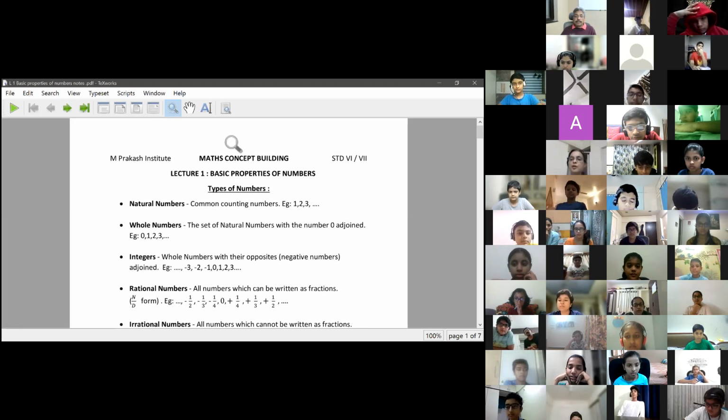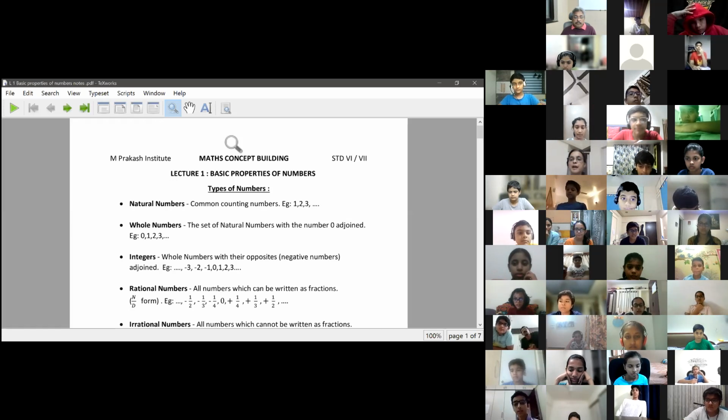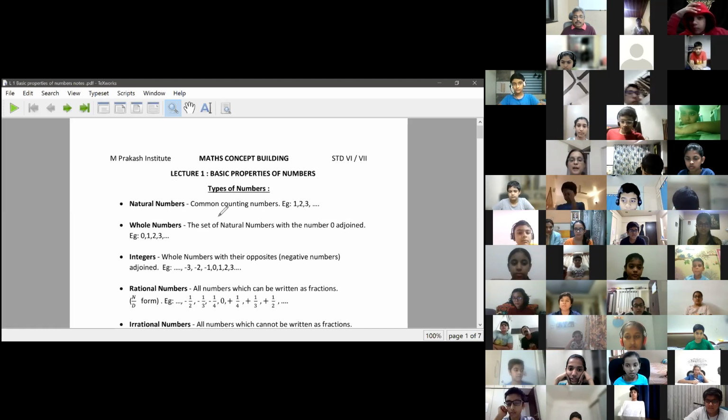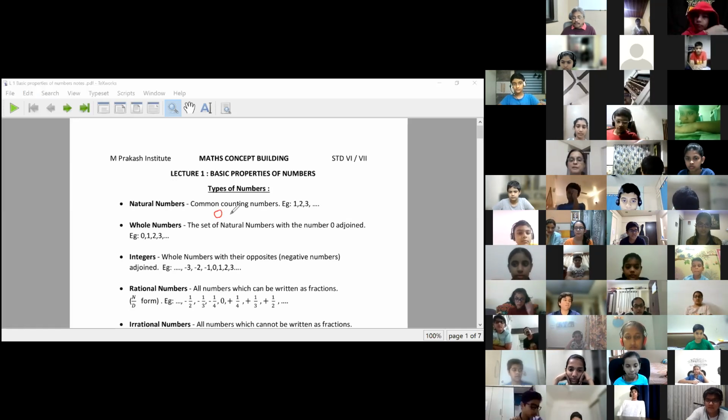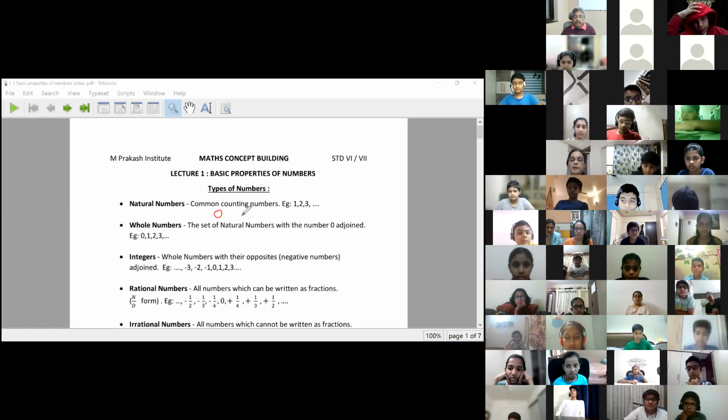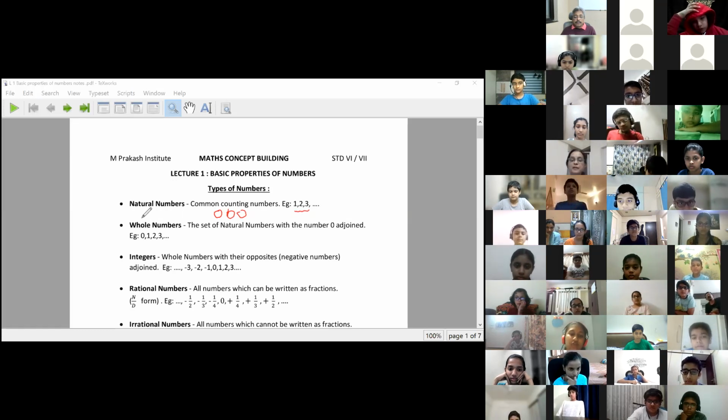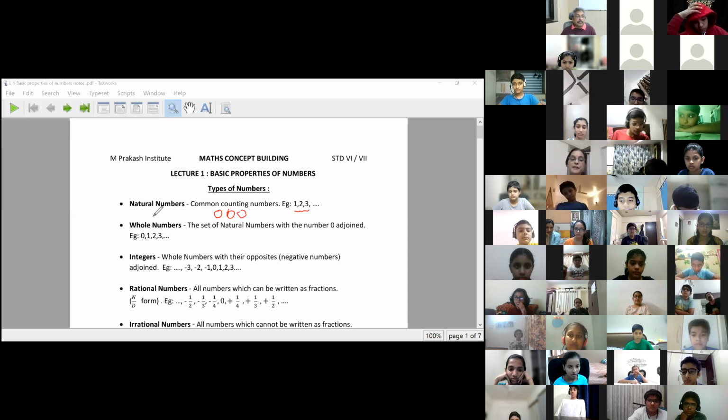Whenever we talk of counting something, suppose I have a few apples, say for saying, and I want to count those apples. I will need numbers to count apples. So if I have apples, I will count them as 1, 2, 3. They will be called simple counting numbers. We call them natural numbers, the first type of numbers that we come across whenever we start talking of maths.